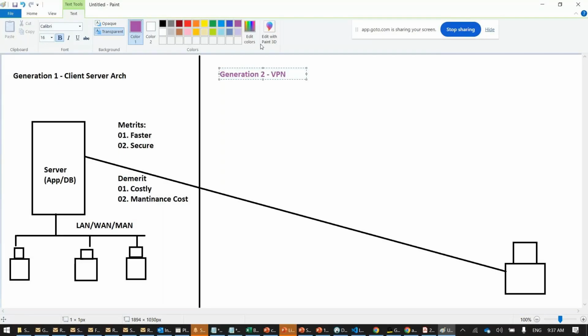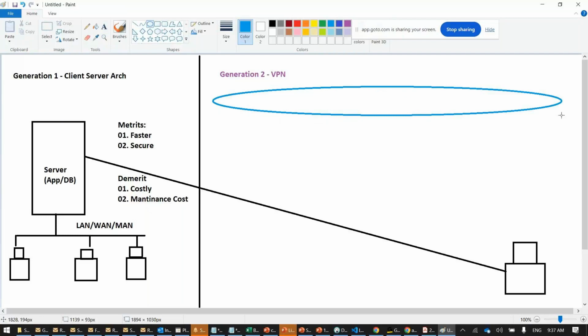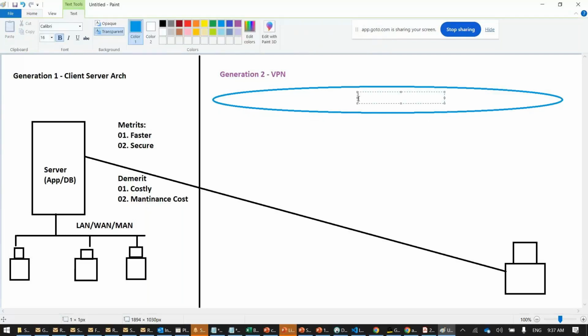Virtual private network. The second generation requires internet. This is the WWW, World Wide Web, also known as the internet.